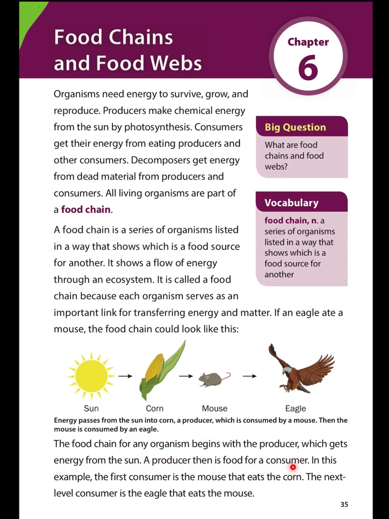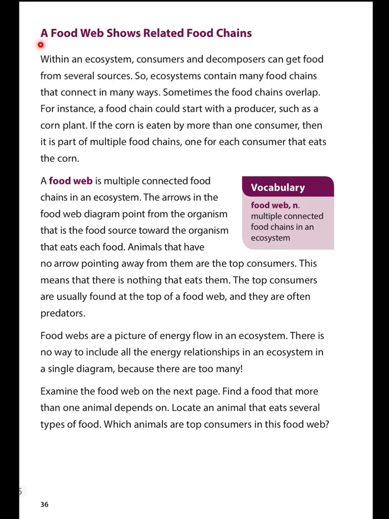A producer is food for a consumer. In this example, the first consumer is the mouse that eats the corn. The next level consumer is the eagle that eats the mouse. A food web shows related food chains. Within an ecosystem, consumers and decomposers can get food from several sources. So ecosystems contain many food chains that connect in many ways.